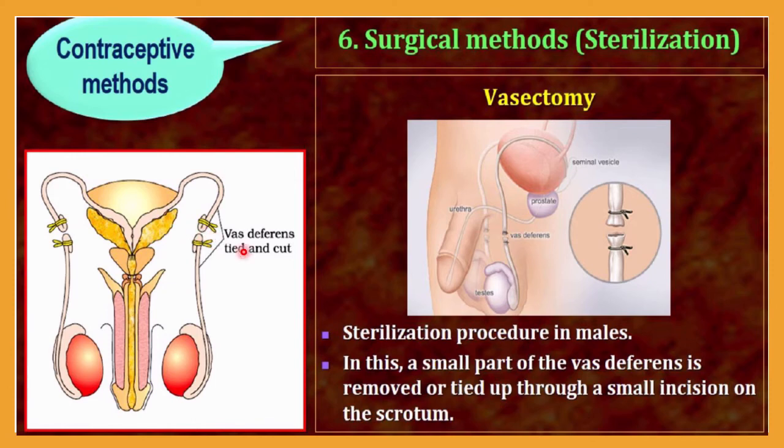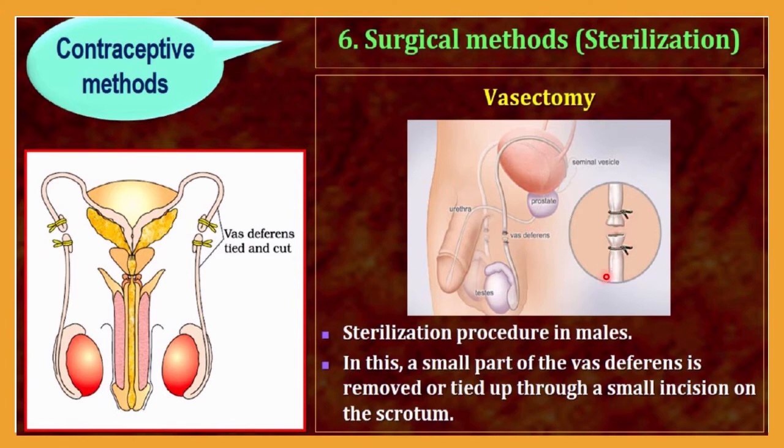Then the open ends will be tied up with threads. This is done through a small incision on the scrotum bag. You know very well, this is the scrotum bag on which one small incision will be made. Then this vas deferens part will be removed. A small fragment of the vas deferens will be removed, and the open ends, here you can see, will be tied with threads.